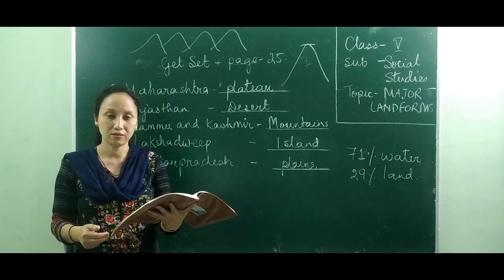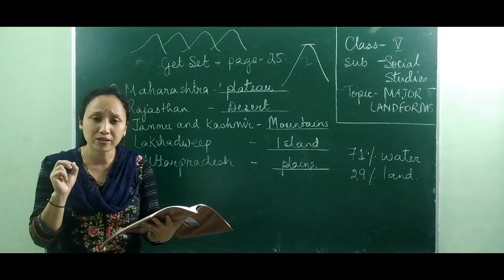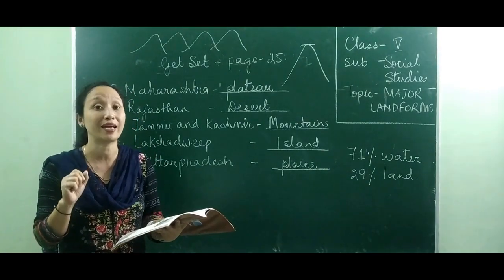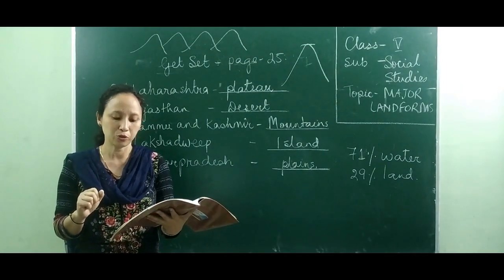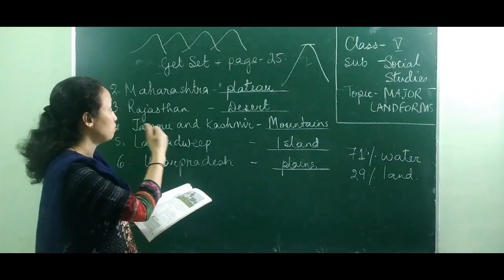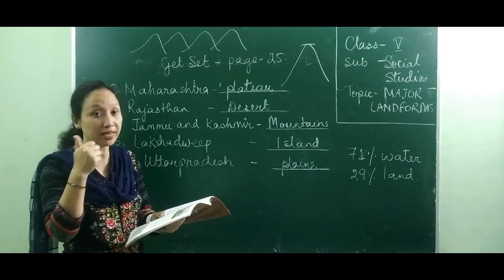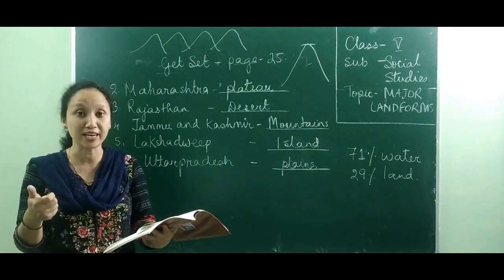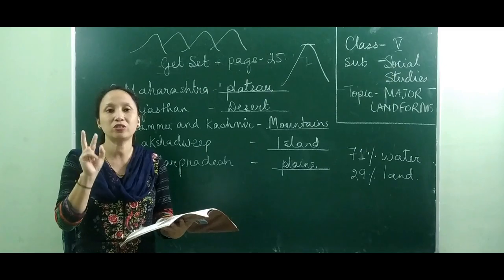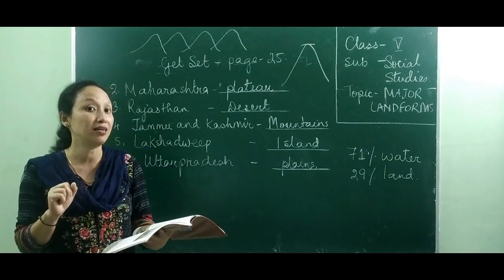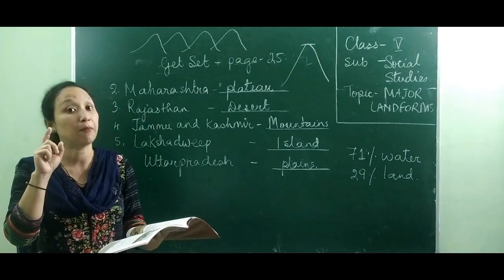So what is the importance of this? The plains have very fertile soil which is suitable for agriculture. So if you are asked which is favorable for agriculture, the mountain, the plateau, or the plain, your answer will be the plains.